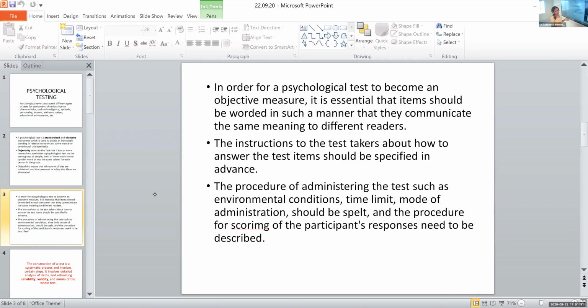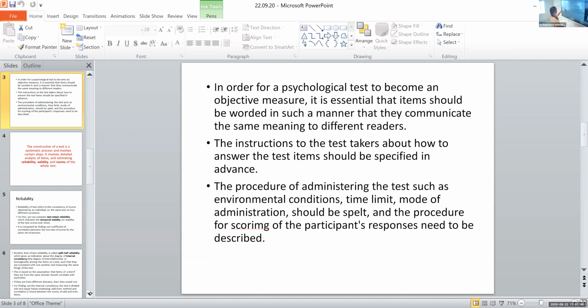Of course, people's interpretation might vary. That is a fact, true. But we have to try to make those words or questions in such a way that they would probably, to 99.9%, mean the same to everyone. Understood? Okay, ma'am. Yes. So that is about objectivity.